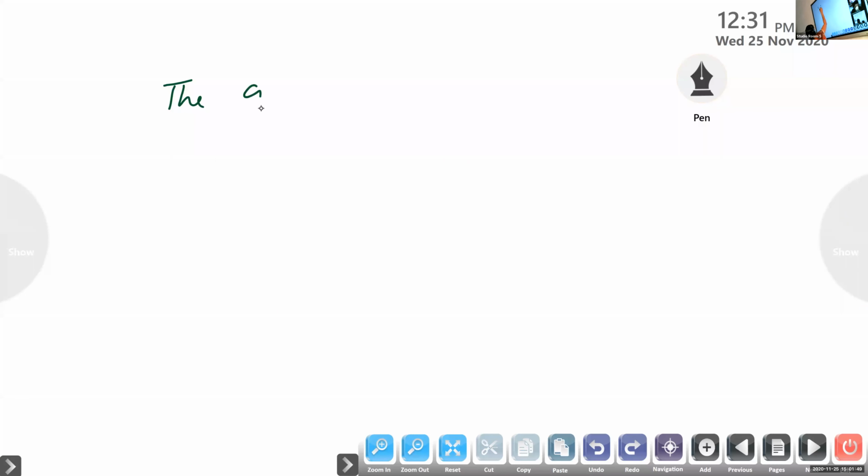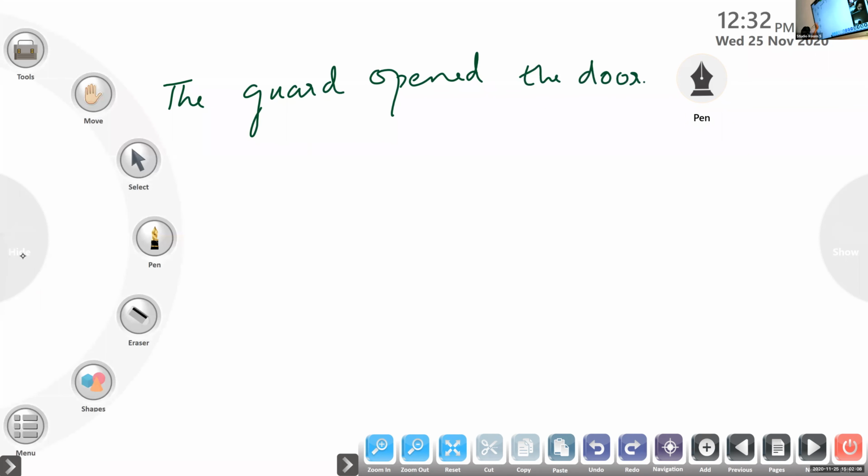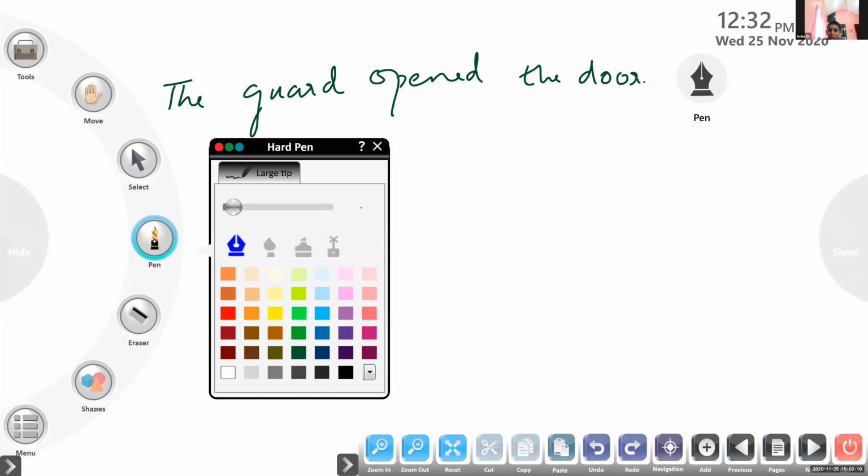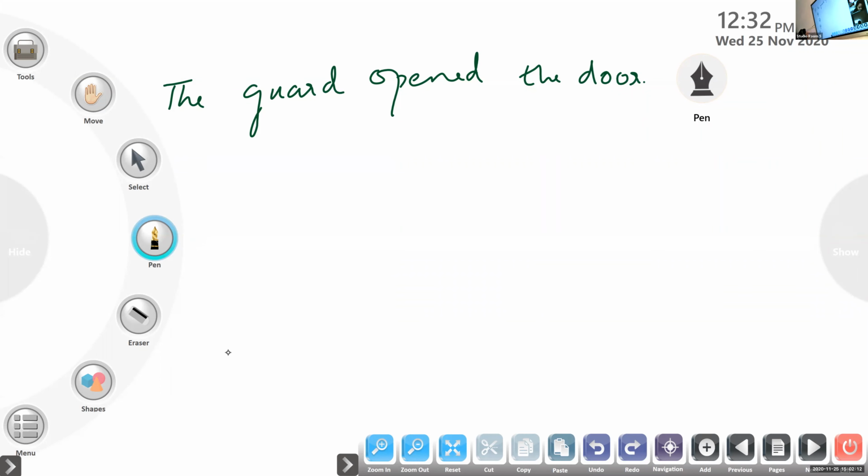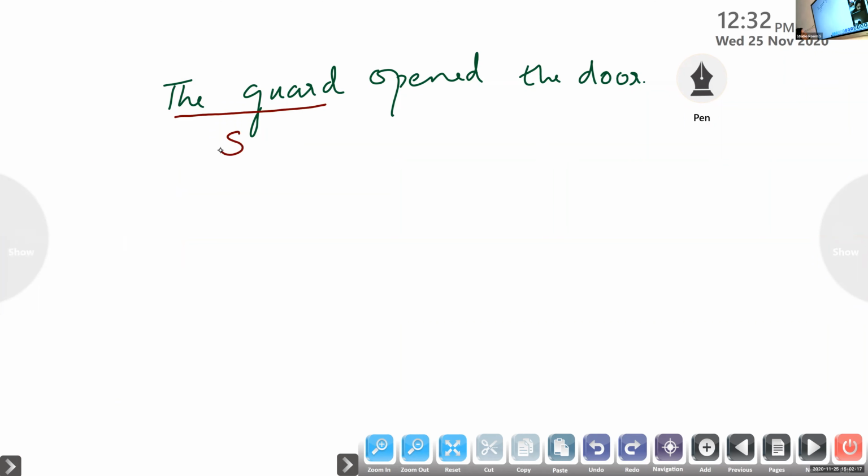The guard opened the door. The guard opened the door. Anlin, tell me the subject of the sentence. The guard. Very good. The guard is the subject of the sentence. Tell me the object of the sentence. The door. Very good. Object you have got.